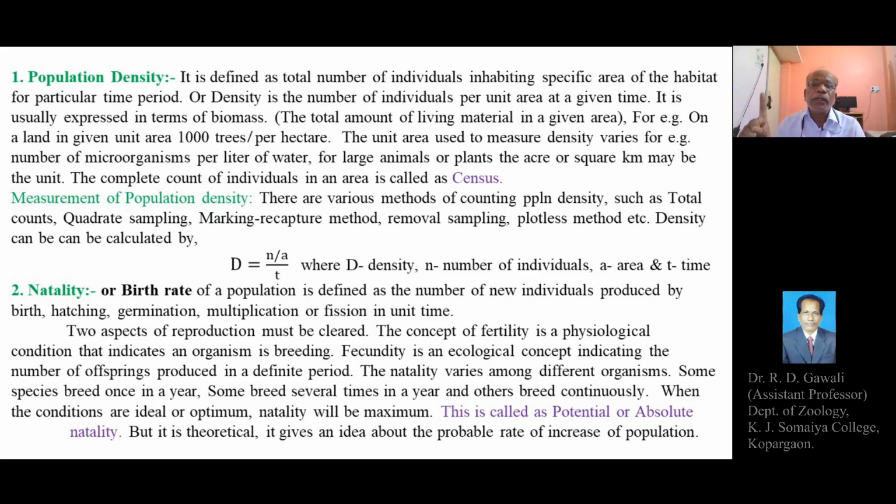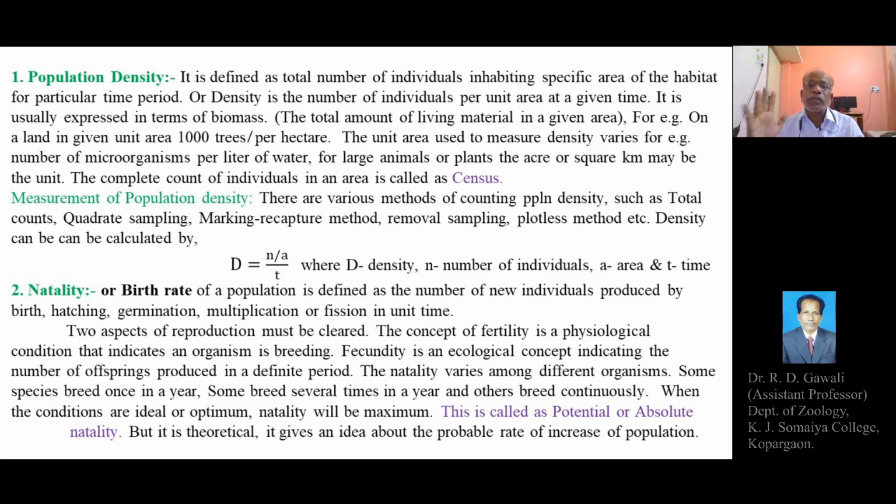Some species breed once in a year, means some species of individuals or organisms can produce new individuals only once in a year. There are some species or organisms that can breed several times in a year, maybe 2, 3, 4 or more times.